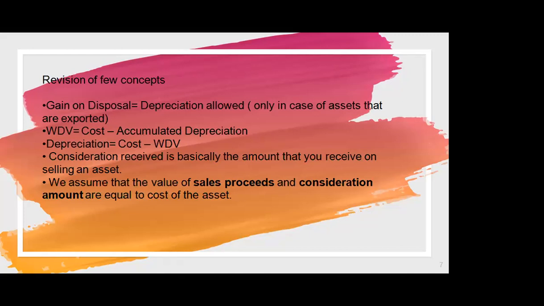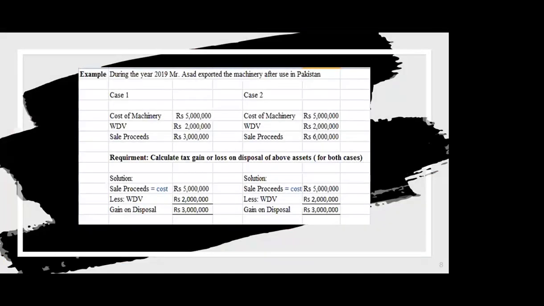Or if we want to find the depreciation amount, we can subtract the written down value from cost. The consideration received is basically the amount that you receive on selling an asset. Moreover, according to tax authorities, we assume that the value of sale proceeds and consideration amount are equal to the cost of the asset. Moving to the next slide.